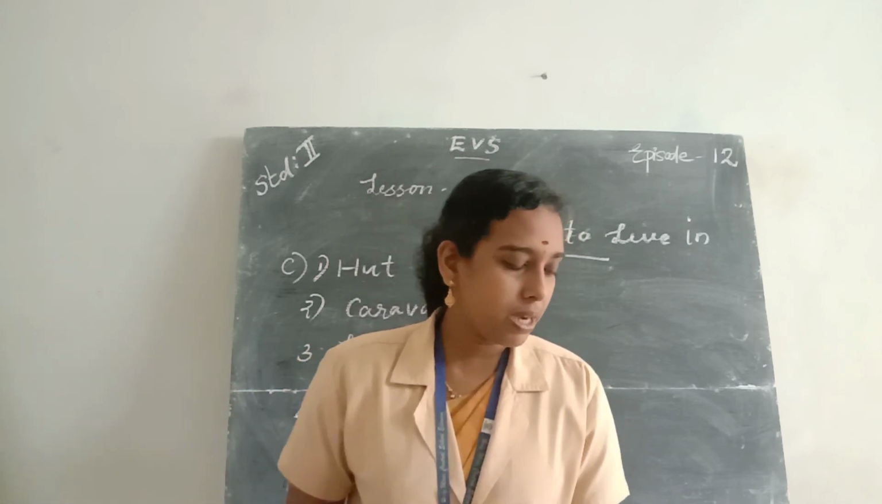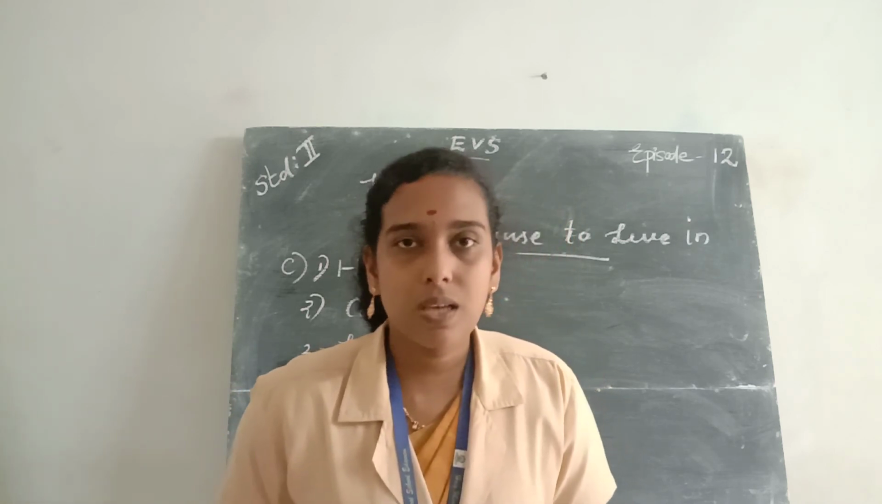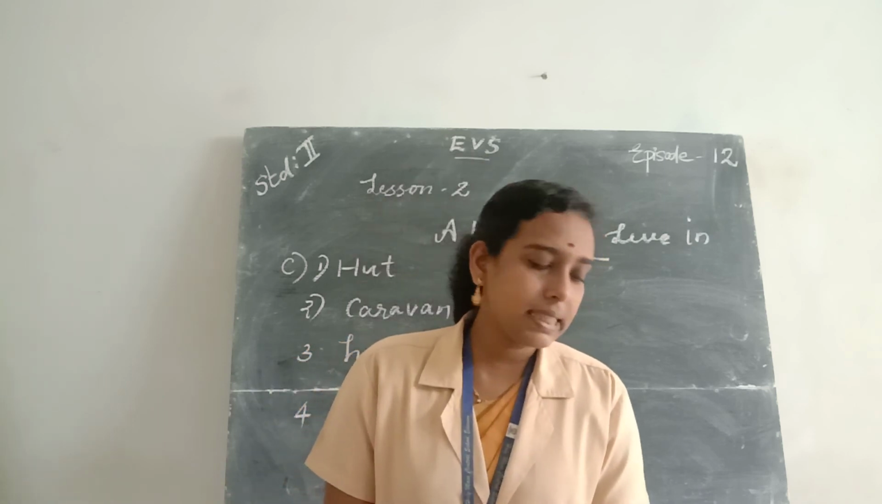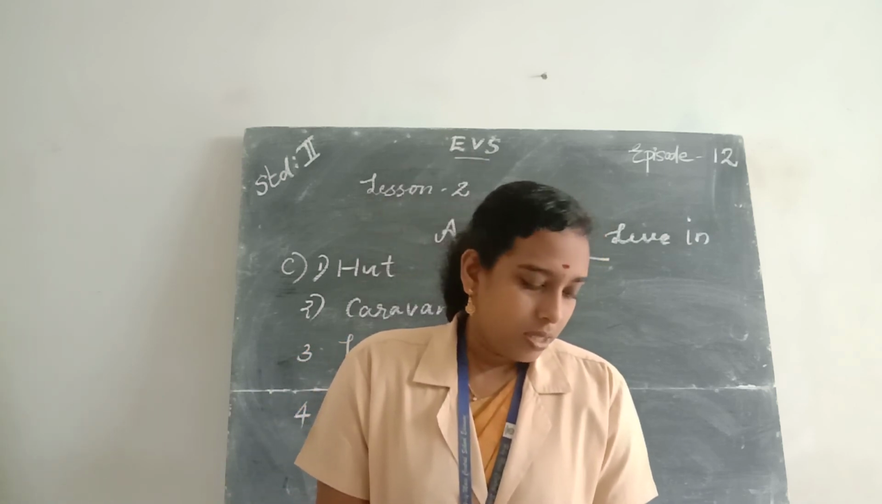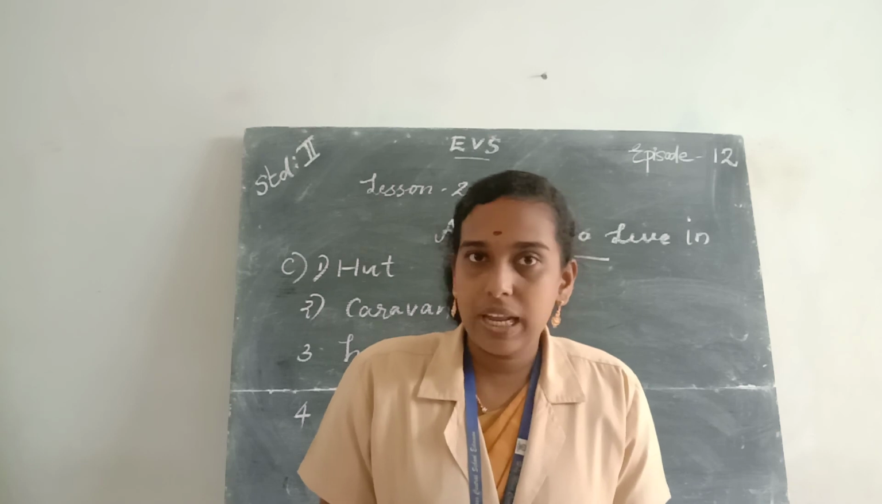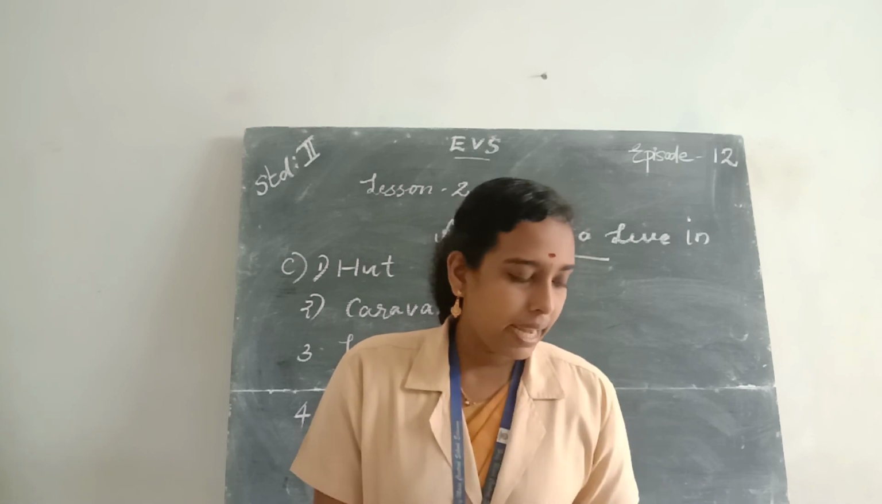So in this chapter we studied about different types of houses. So second chapter is over. So you should read your text carefully and write the spelling of the words.